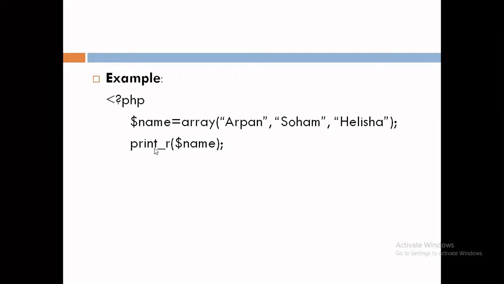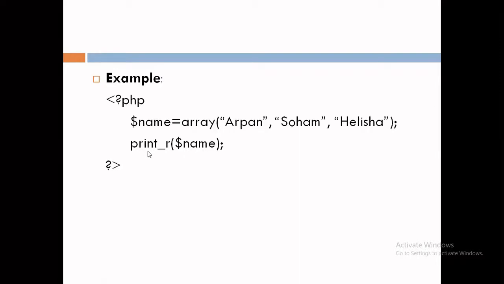Then print underscore r in a round bracket $name. Here $name is the array name. Now what is print underscore r? Print underscore r is a function which is used to print all the array elements in a single statement. So with the help of print underscore r, we can display all the array elements with index number. Then the ending PHP tag.